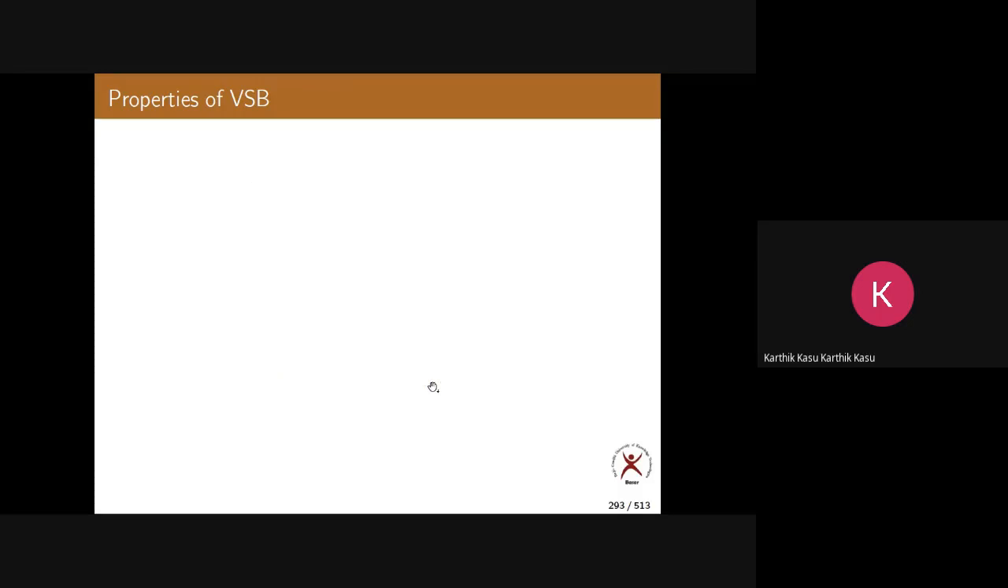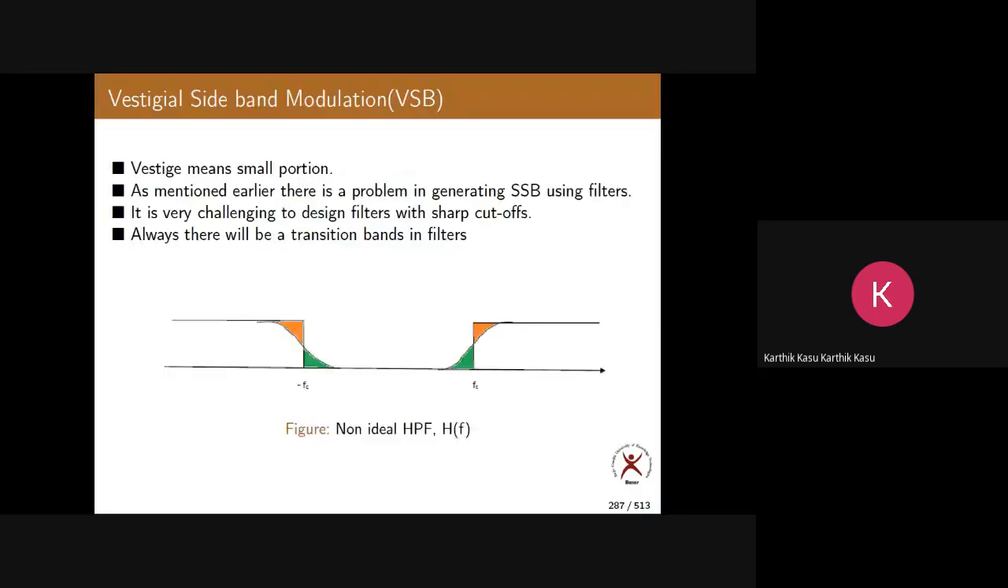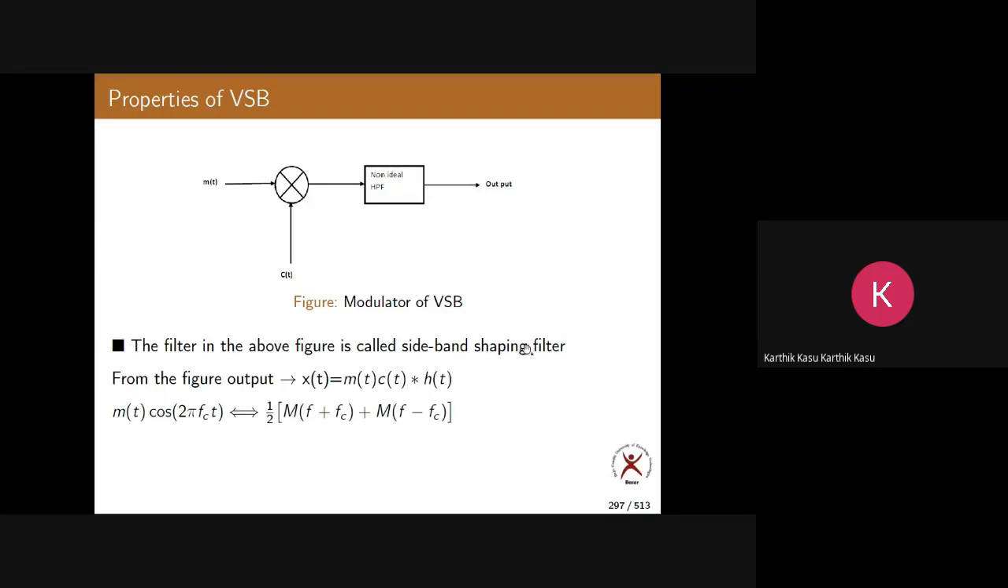What is its frequency response? Like this. I've written non-ideal high pass filter having Fourier transform, otherwise you can say H of f. So this is the Fourier transform of the signal, H of f, like this. Magnitude spectrum you can take. So M of t, C of t, convolution H of t.